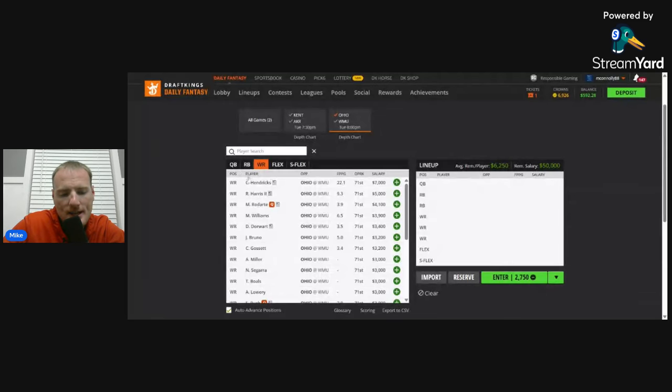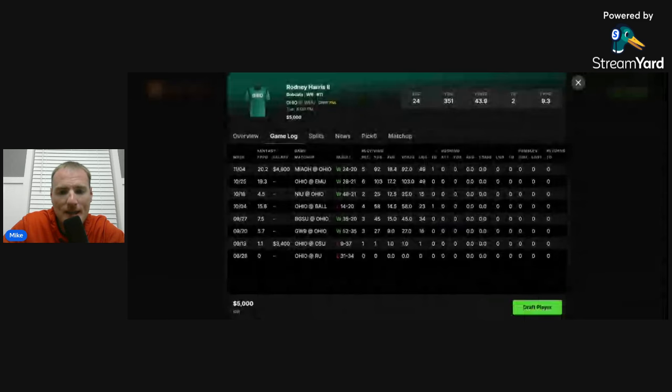Rodney Harris II is the other receiver you need to consider. He's really come on strong in recent weeks. 11 combined catches, 195 total yards and a touchdown. Good for 19 and 20 DraftKings points. He's $5,000. You got to consider him.